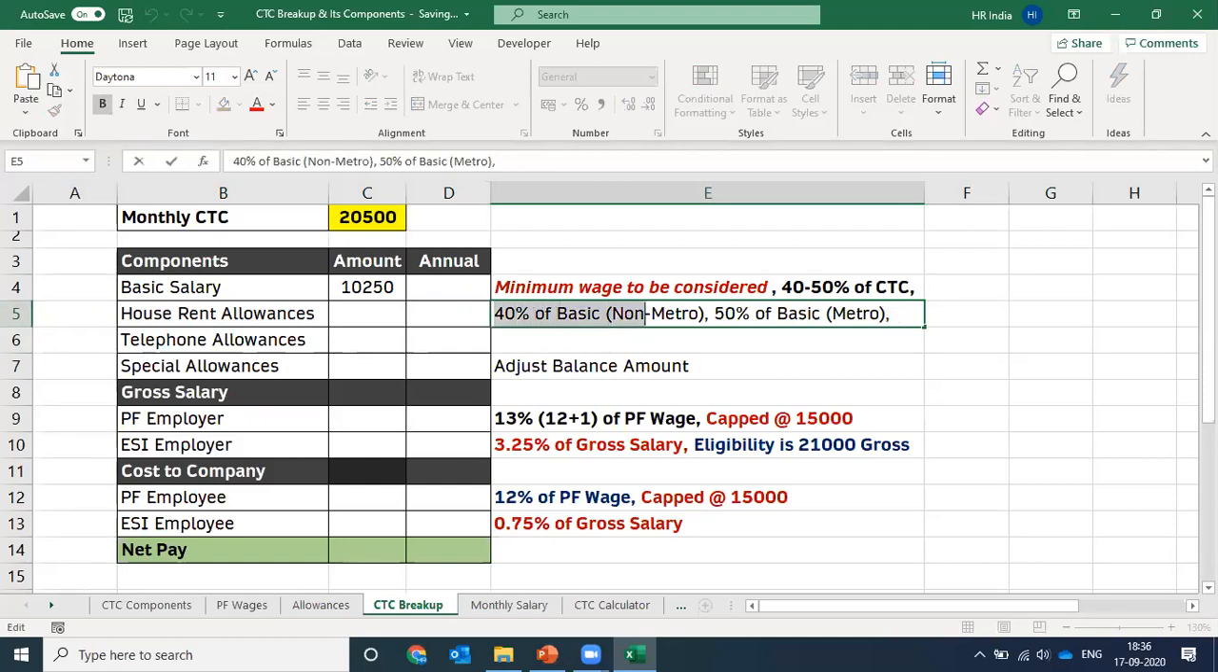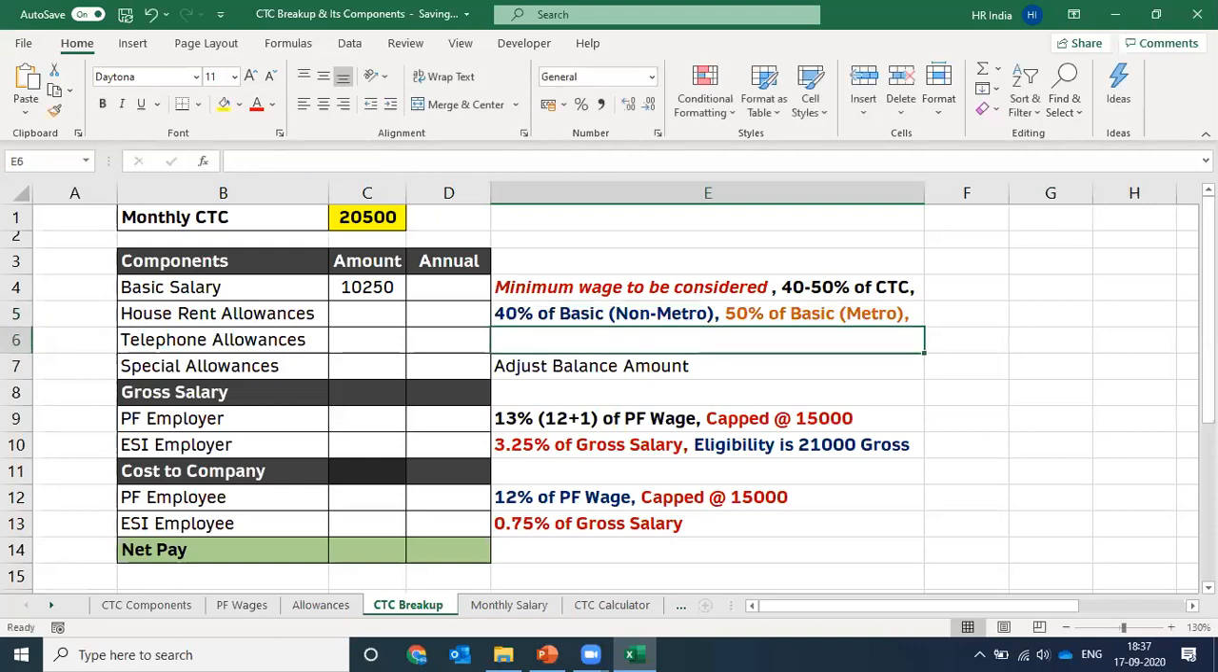40% of basic salary for non-metro cities and 50% of basic salary for the metro cities can be taken as house rent allowance. Now, why 40% and 50%? Why can it not be less than 40%? Why can it not be more than 50%? You can do it that way also. You can go for 30% of basic salary also, or more than 50% of basic salary also. But considering the point of view of the income tax, only up to 50% of basic salary as an HRA is tax exempted. Over and above 50% of the basic salary will be taxable, right?